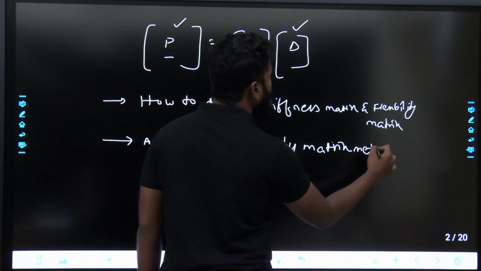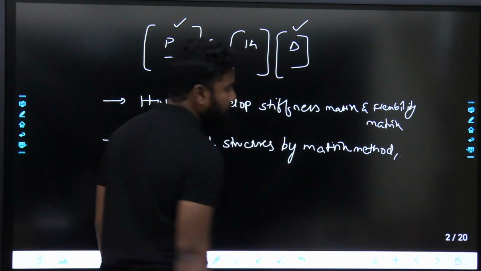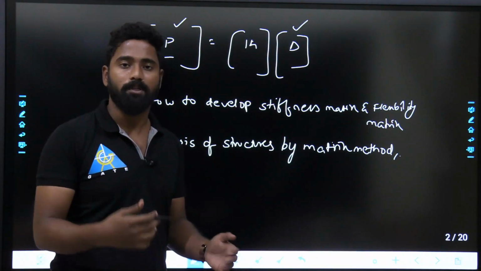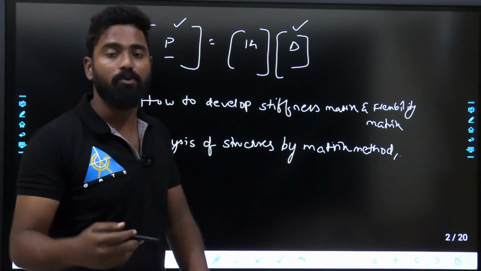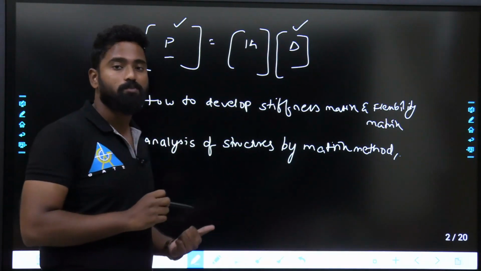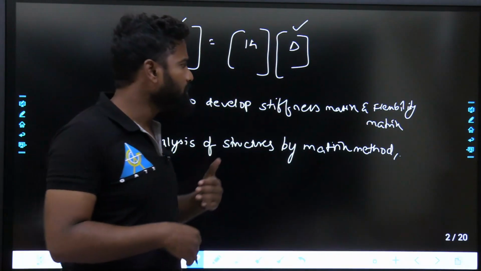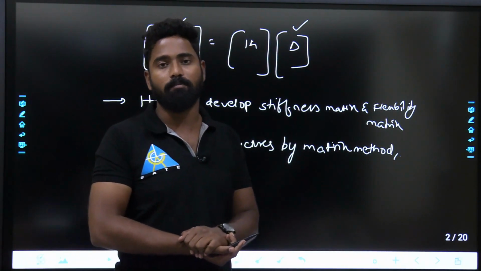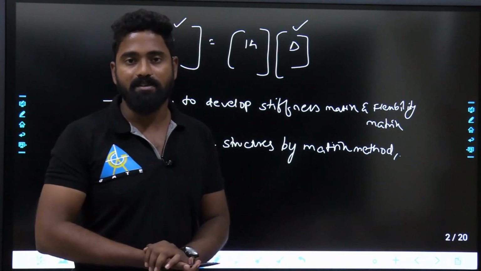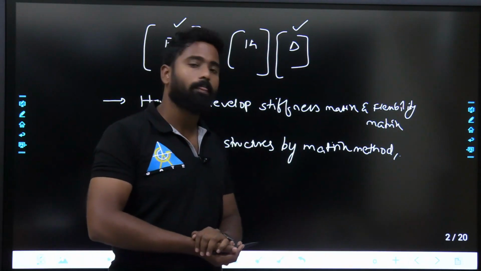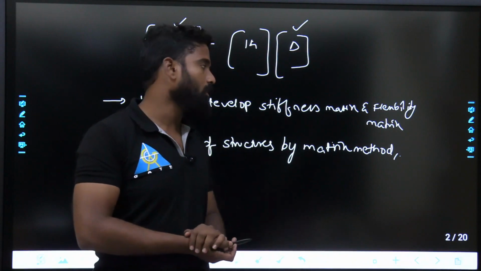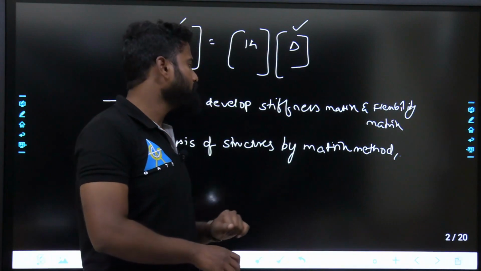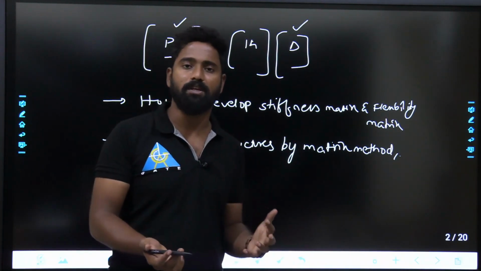And when you are going to use this, when you are going to use the stiffness method, when you are going to use the flexibility matrix method, when static indeterminacy is more, which method should be used, when kinematic indeterminacy is more, which method to be used, all those things will be seen here. Fine. So we will be discussing certain points. It will be a square matrix only, why exactly this is a square matrix, and why diagonal elements are the same, and the off-diagonal elements are the same. All those things will be seen here.